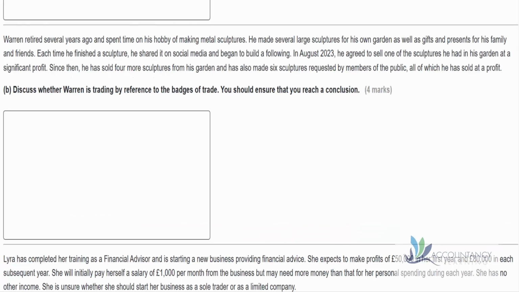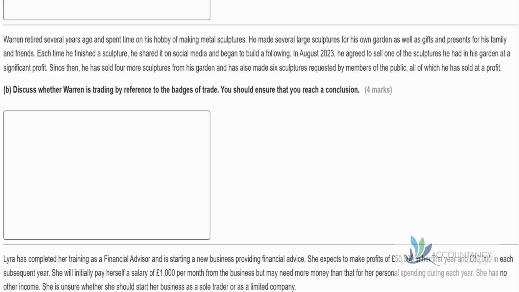Next, Warren retired several years ago and spent time on his hobby of making metal sculptures. He made several large sculptures for his own garden as well as gifts and presents for his family and friends. Each time he finished a sculpture, he shared it on social media and began to build a following. In August 23, he agreed to sell one of the sculptures he had in his garden at a significant profit. Since then, he has sold 4 more sculptures from his garden and has also made 6 sculptures requested by members of the public, all of which he has sold at a profit.